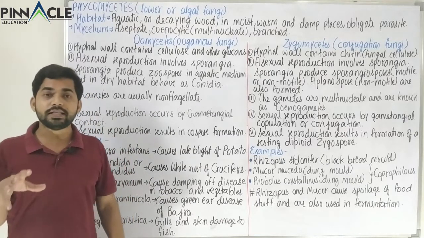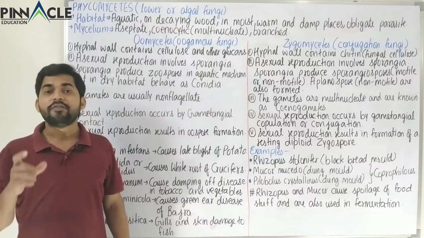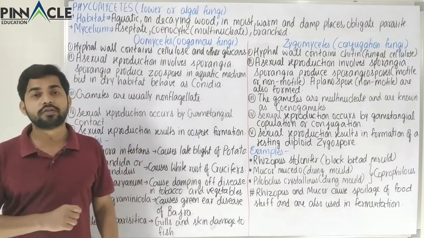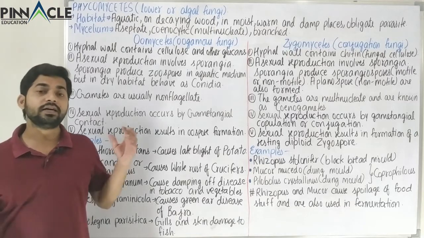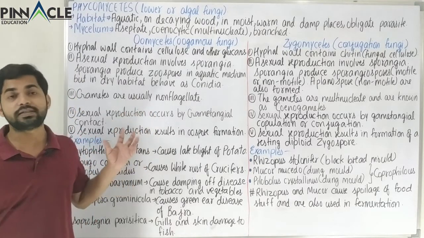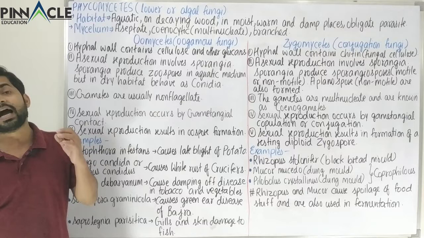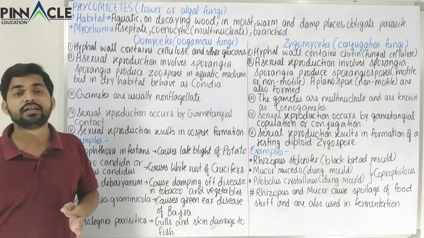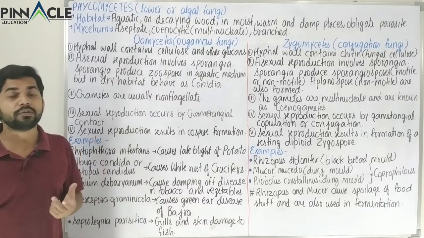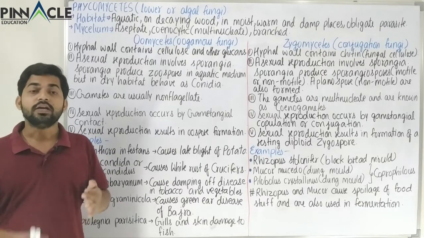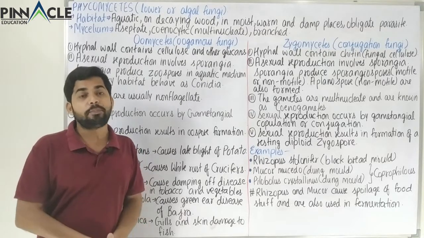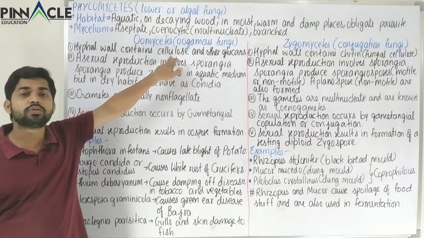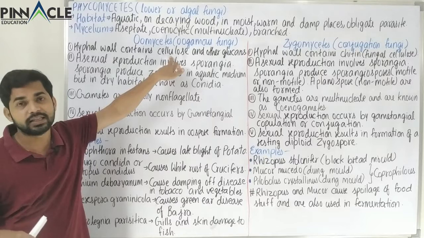So normally, when we talk about fungi, we hear a word, and that is chitin, in the cell walls of the fungi. So here in the case of Oomycetes, we observe that chitin is almost absent and the main material by which the cell wall has been formed is cellulose. So it is similar to the plant. The main cell wall material is cellulose and chitin is almost negligible.